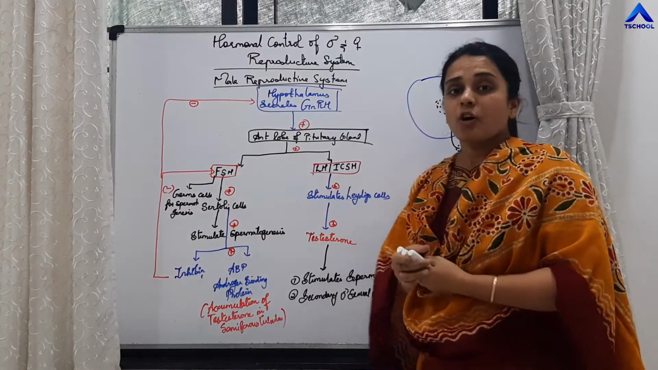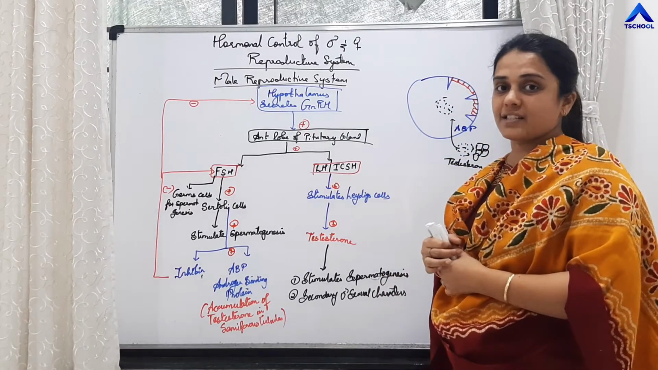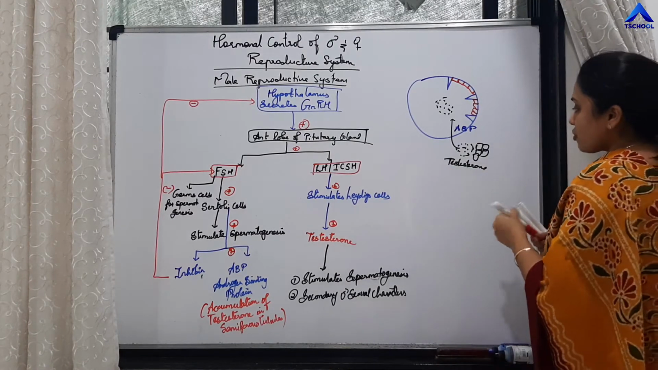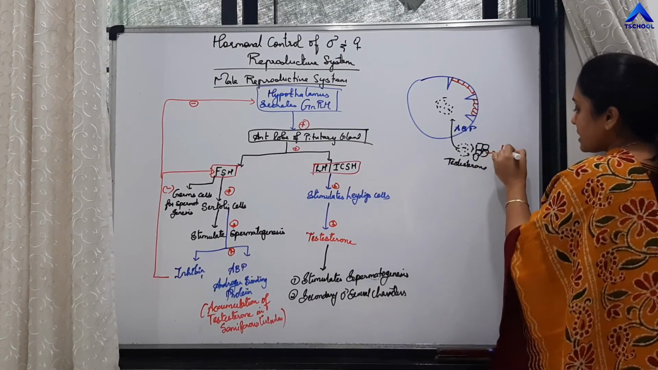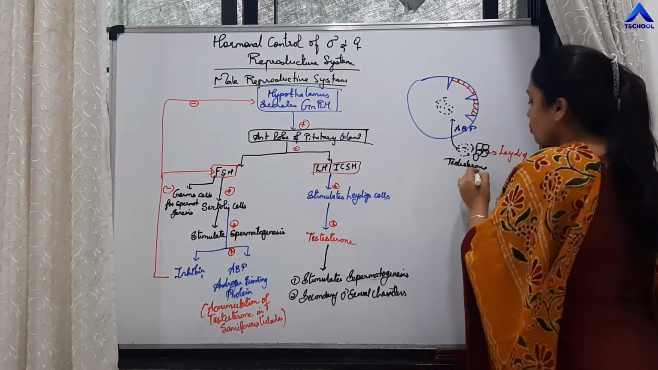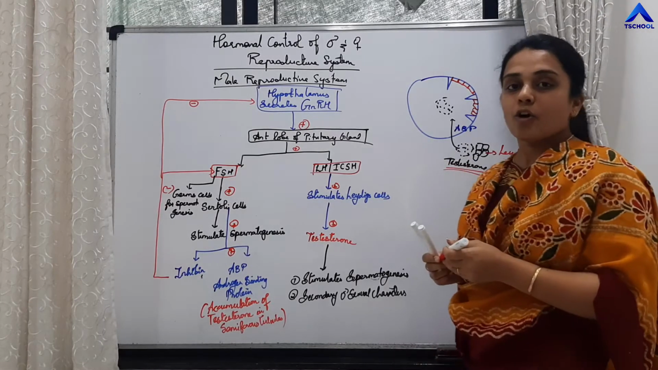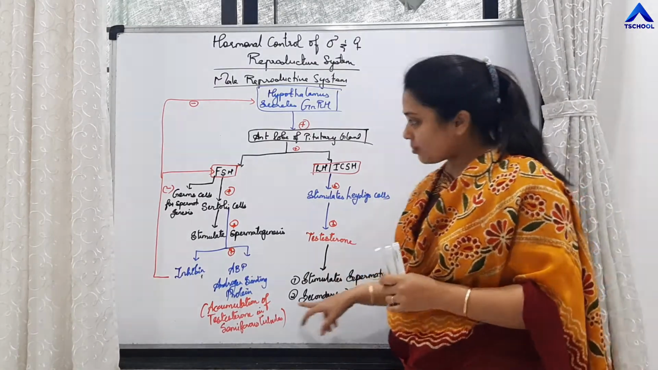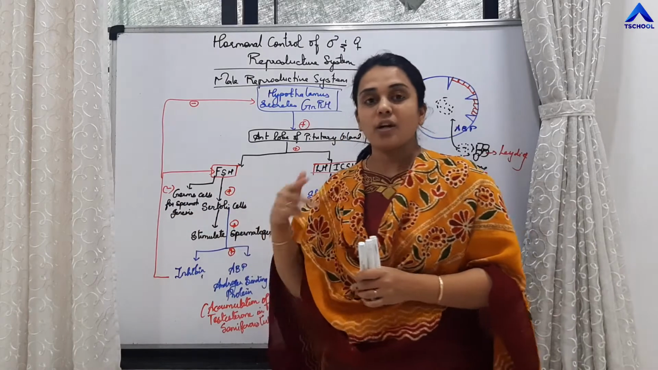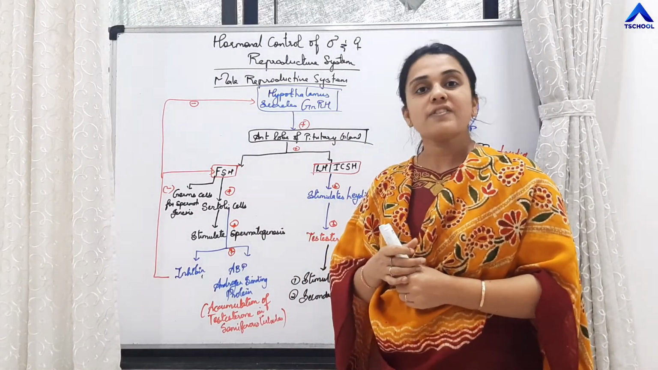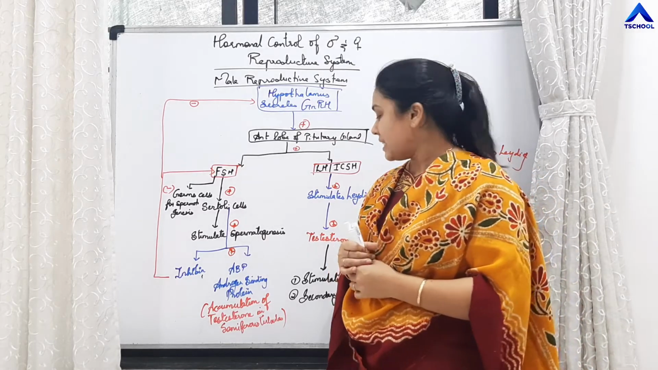The LH, also called interstitial cell stimulating hormone, stimulates the Leydig cells, which are present in the interstitial tissue, to release testosterone hormone. And what is the function of this testosterone hormone? It will stimulate the germ cells to undergo meiotic division, and it will also stimulate the development of secondary male sexual characters.